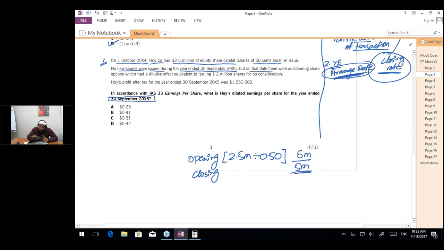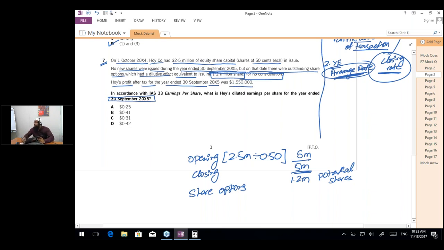But there were some outstanding share options, which had a dilutive effect equivalent to issuing 1.2 million shares for no consideration. So the share options are of 1.2 million for no consideration. These are the potential shares for the share options. Hoy's profit after tax for the year ended 30th September 20x5 was 1,550,000.